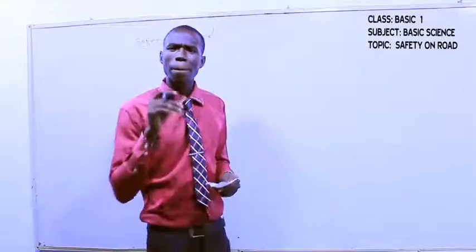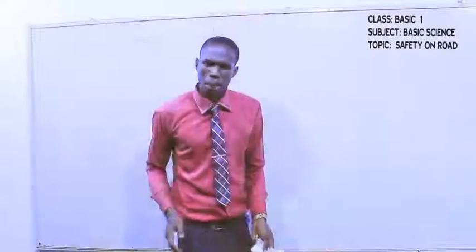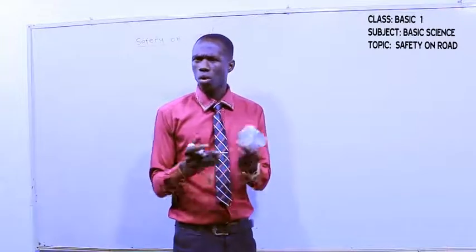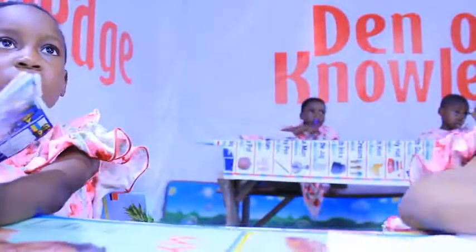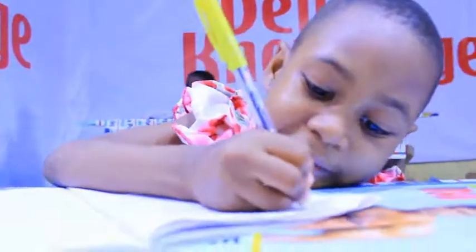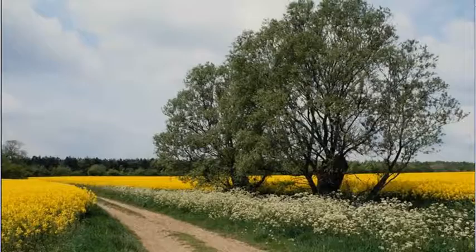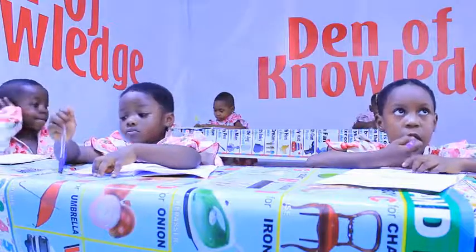We have the path or track road. What is a path or track road? This is a road created by pedestrians. Pedestrians are people that are walking on the road. They can create a road in the bush. When they are moving in the bush, they push down the grasses, and from that place there will be a small line. Only pedestrians or cycles can pass that place. Vehicles cannot pass that place. It's called a path or track road.